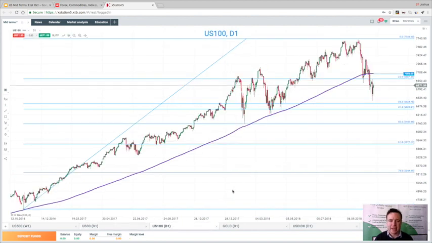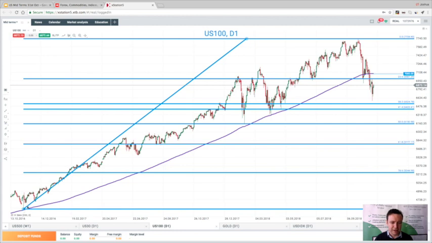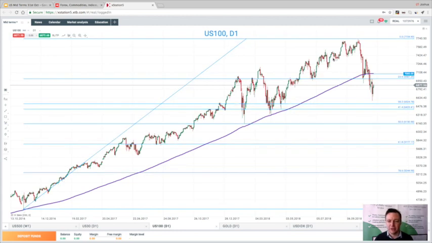Turning our attention to tech, there's been some heavy selling in US tech stocks lately, and it's a similar story to the US 30 when we look at the US 100. Since the election low here, you can see a strong move higher, the vast majority of the time above the 200 SMA, but we have dropped down below it for the first time in over 2 years, and the SMA itself has started to level off.